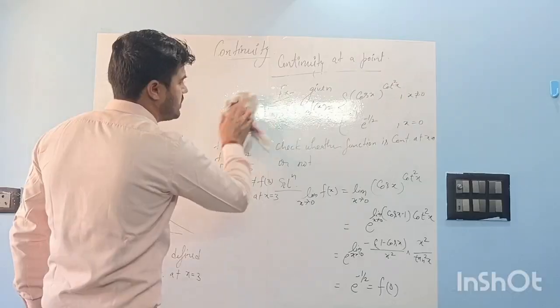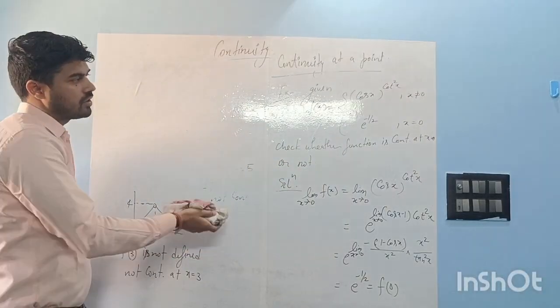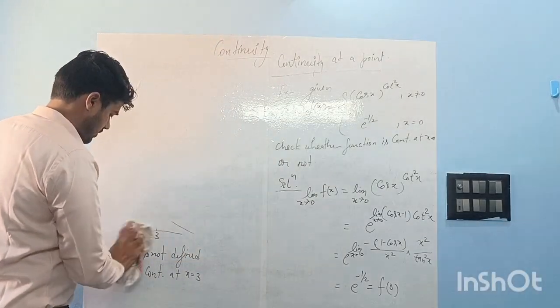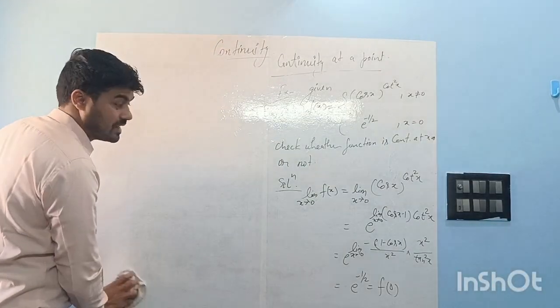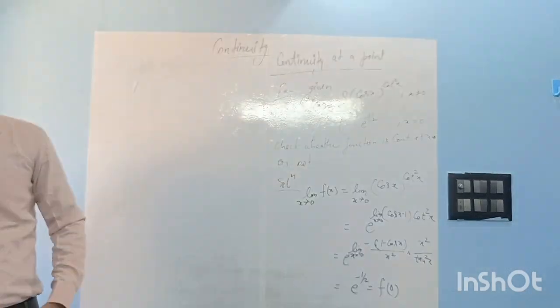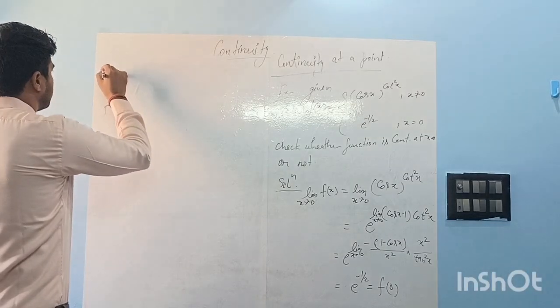So what we did, we just have to find the LHL, means LHL we did not need to find because the function was defined in the same way for LHL and RHL also, right? Means if x is not equal to 0, doesn't matter it is in left or right. Okay, take another example.